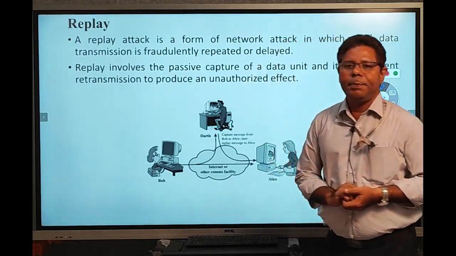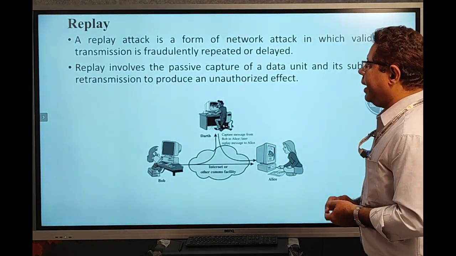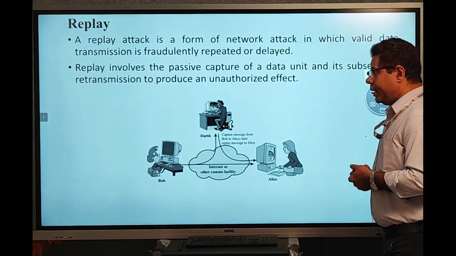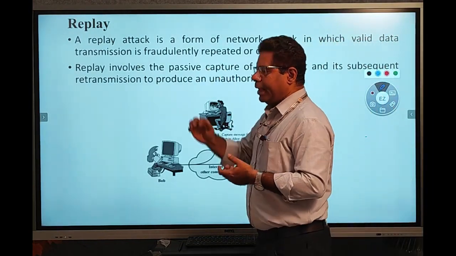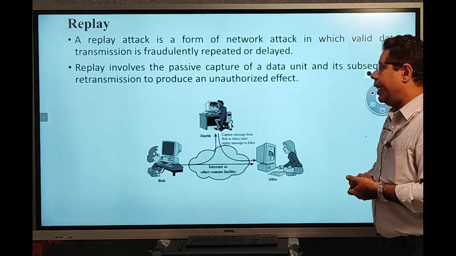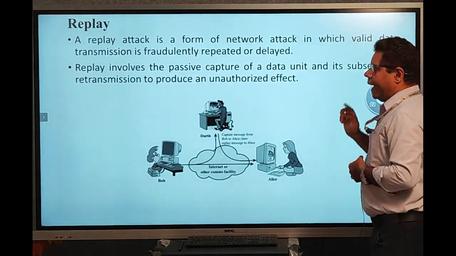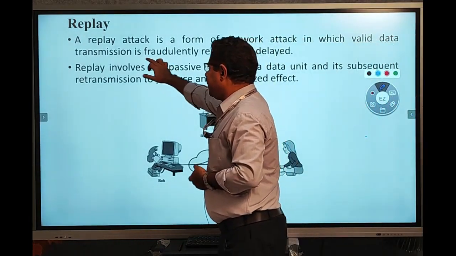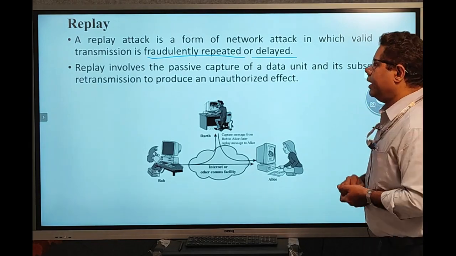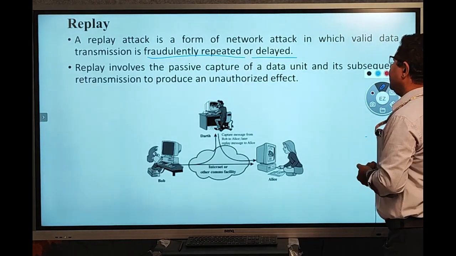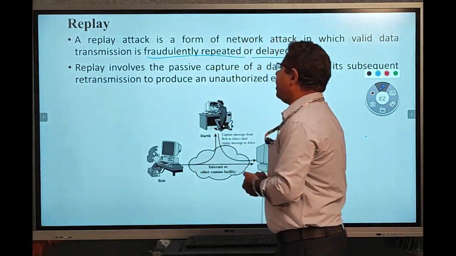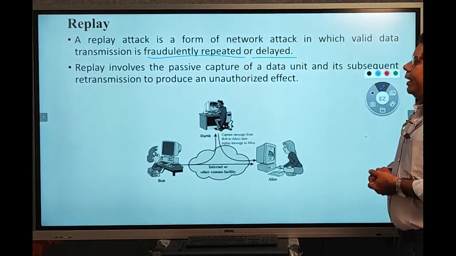Now we can see the replay attack. Replay attack is also one type of active attack. Here we know what replay is. Replay means transmitting the data again. Here the attacker fraudulently repeats or delays the data. So in the replay attack, the attacker fraudulently repeats or delays our data.